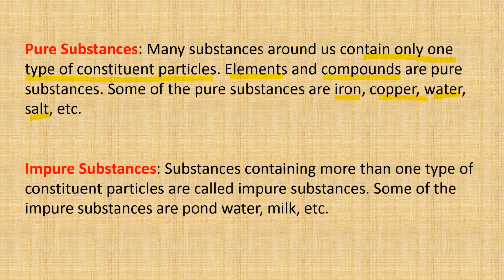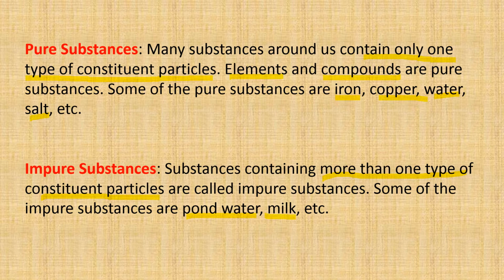Now coming to impure substances. For your simplicity, I am telling impure means a mixture. That means it consists of more than one type of constituent particles. That means more than one type of particle is present. For example, pond water. It is not only the water, it consists of sand, soil, different types of minerals. So it is impure. It has different materials.